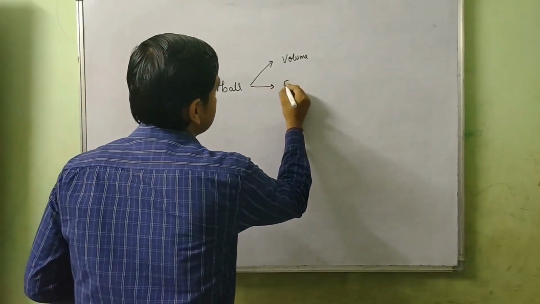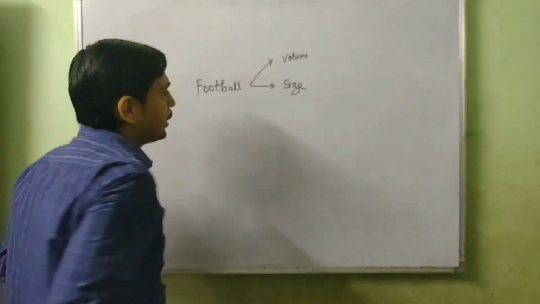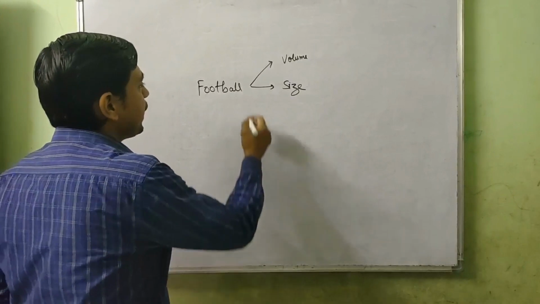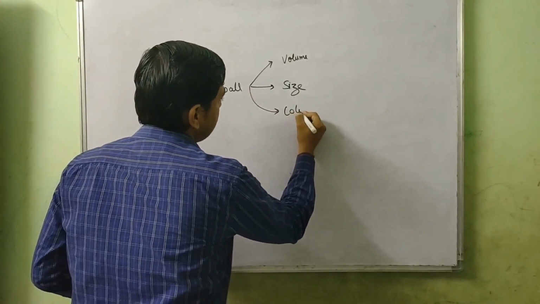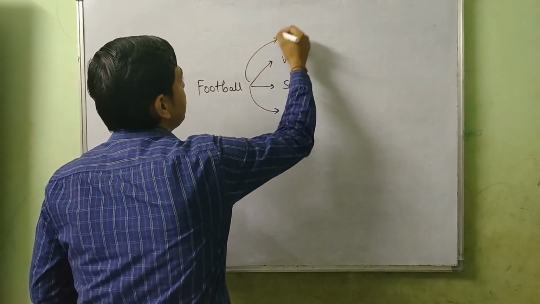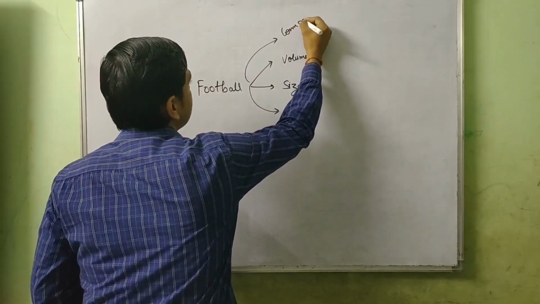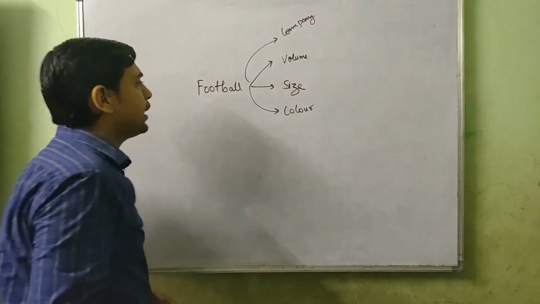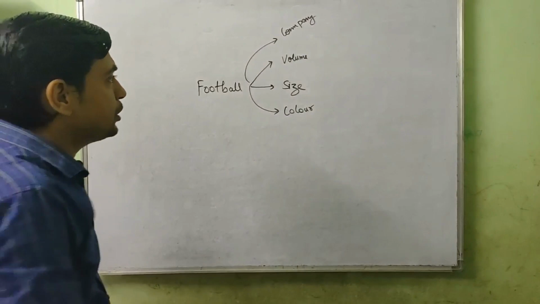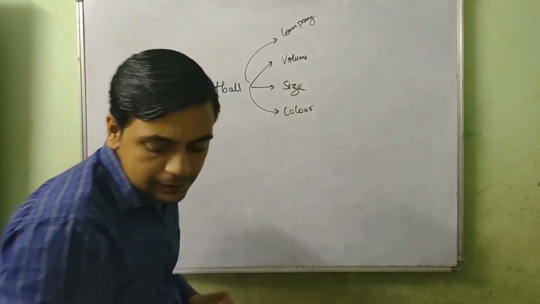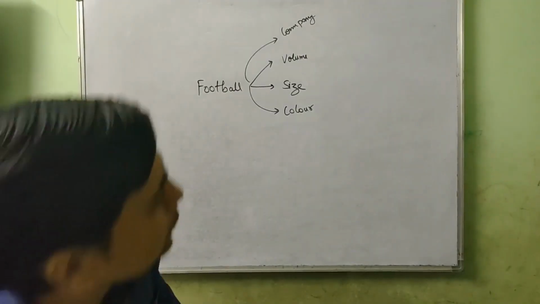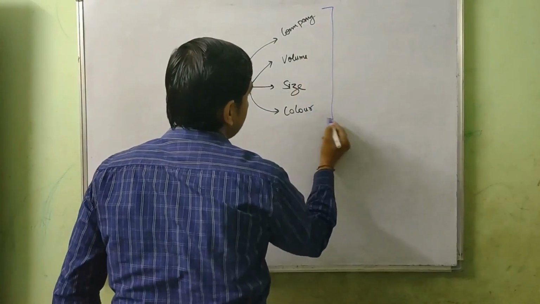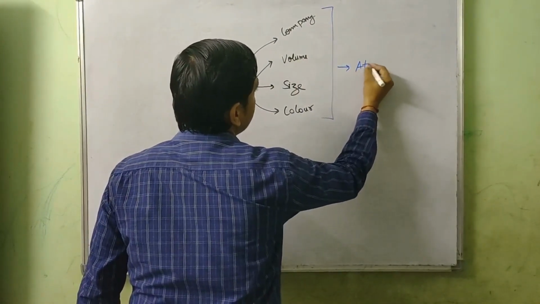It has a size. Maybe you can give characteristics like it has a color, or the company which is making it. There can be different characteristics like that. These represent the characteristics of a football. We also call these characteristics the attributes of a football.